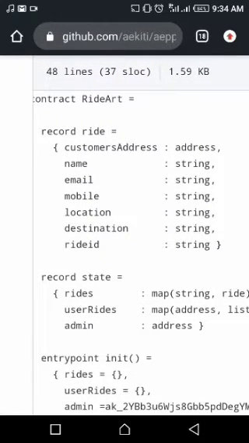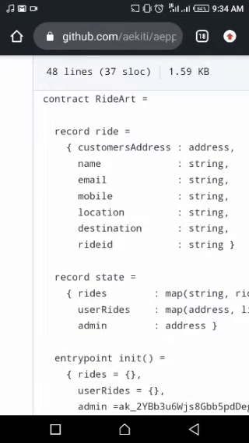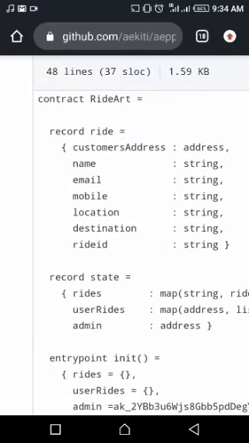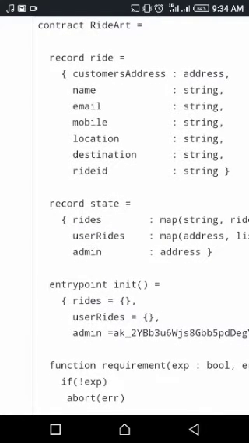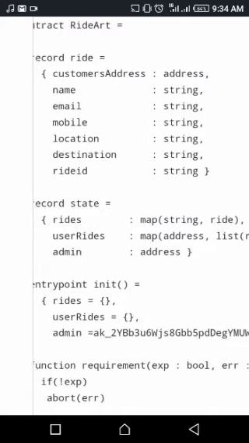First of all, before starting a contract, you have to start with contract and the name of your project. And the record is the information I want my app, RideArt, to take. If you want to book a ride, you have to have your name, your email, your location, your ride ID, and everything. And the state is what represents all the data we want our smart contract to keep track of throughout its lifetime. And this is it here.